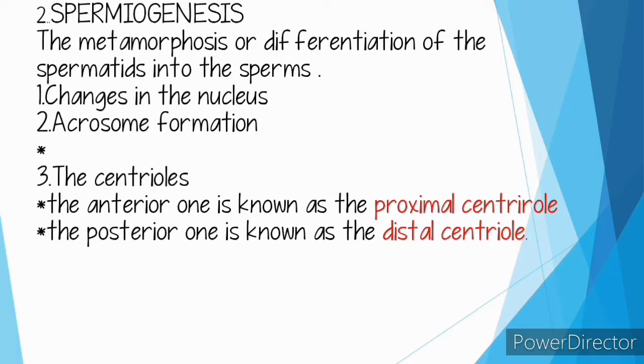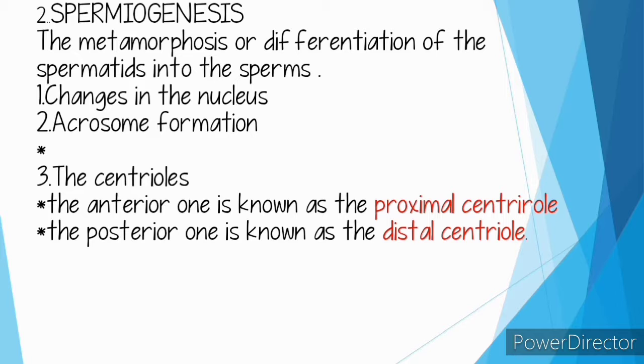2. Spermiogenesis. The metamorphosis or differentiation of the spermatids into the sperms is known as spermiogenesis. The spermatozoon is a very active and mobile cell, so to provide a great amount of mobility to the sperms, the superfluous material of the developing sperm is discarded. For the reduction of the weight of the sperms, the following changes occur in spermatids: 1.